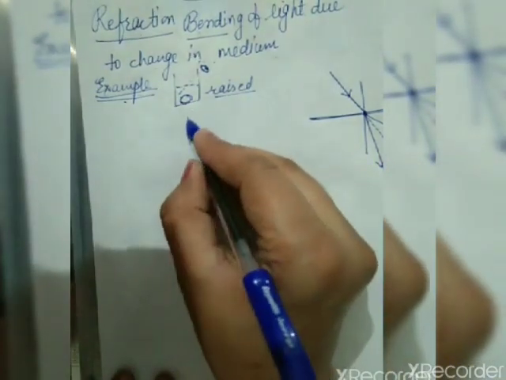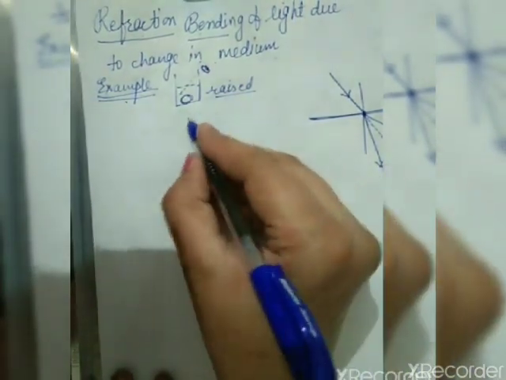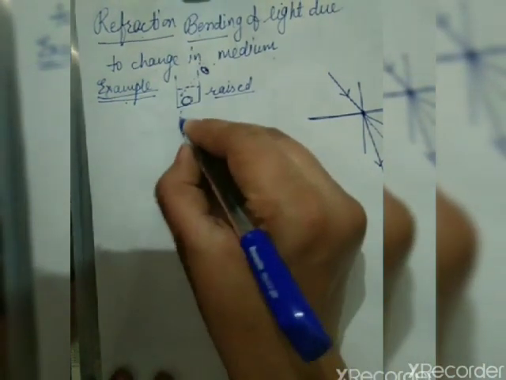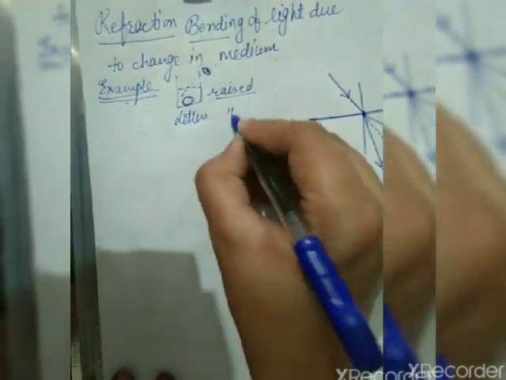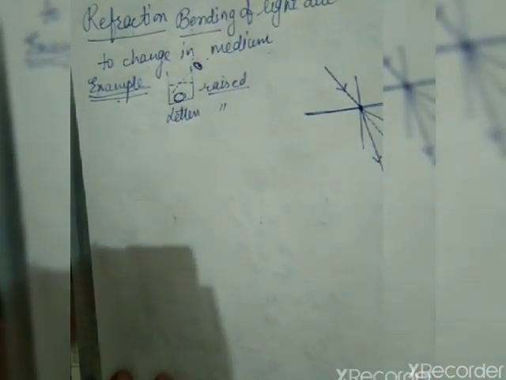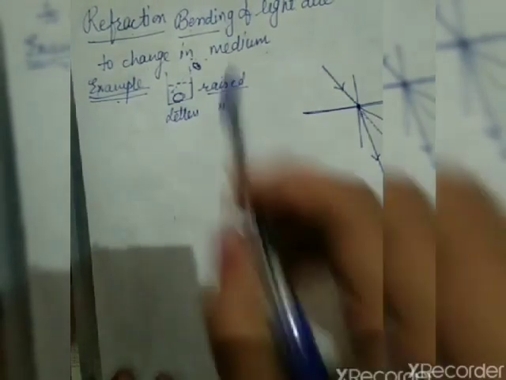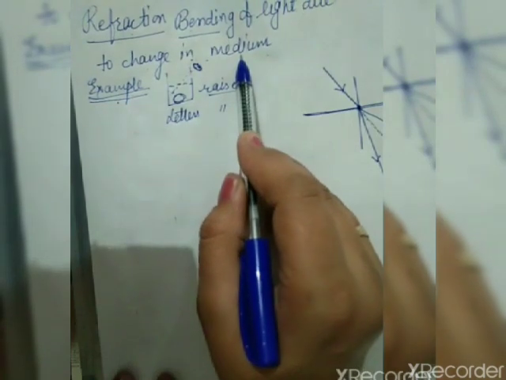Okay. Second one, when you read any sentence of your book using a glass slab, then the letters of your book appear to be raised. It's just because of refraction. Okay, so what is refraction? Refraction means bending of light due to change in medium. When light changes its medium, then its path changes. It will bend. This bending is termed as refraction.